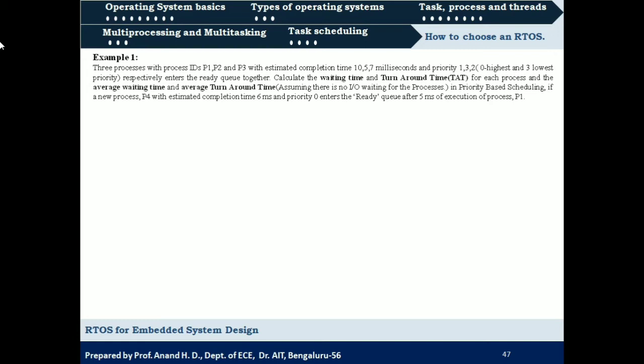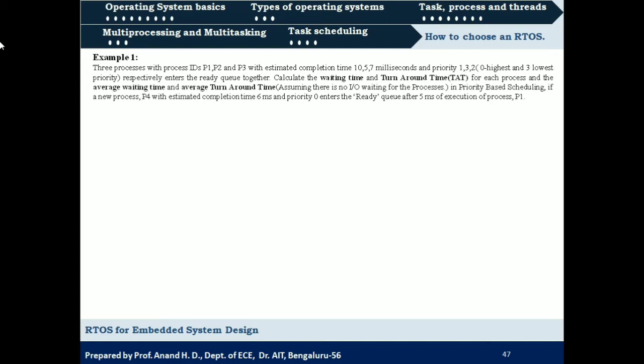and also we need to note that a new process P4 with estimated completion time of 6 milliseconds and a priority of 0 enters the ready queue after 5 milliseconds of execution of process 1. Okay, so this is the scenario. Initially there will be only three processes, P1, P2 and P3, with priorities of 1, 3 and 2.